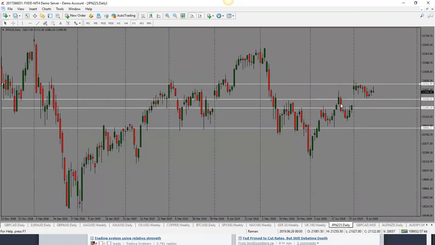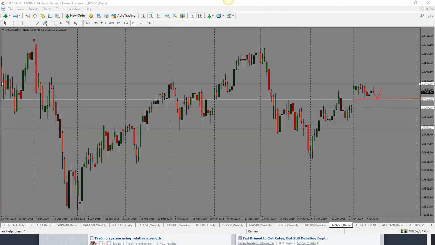And then Nikkei here. Nikkei has been trading in a range. So this is the daily chart. And we see prices just been stuck in this range here. So Friday close was bearish. I would look for a price to drop towards 21,500. And then this will be the critical point of what happens. So I'm looking for this drop, but then we could see this type of a move back up.